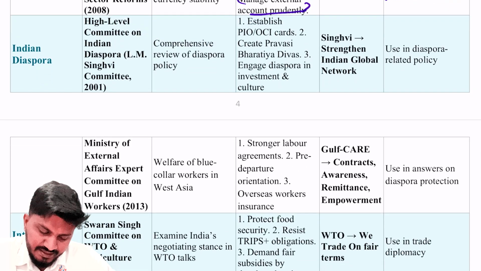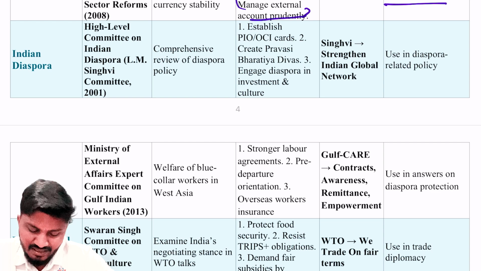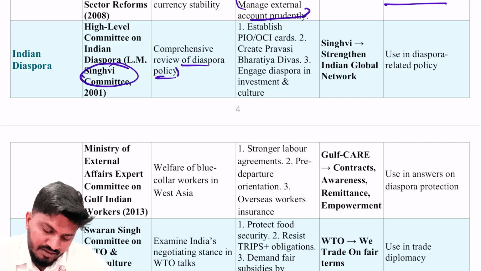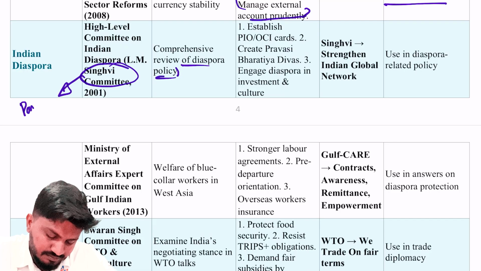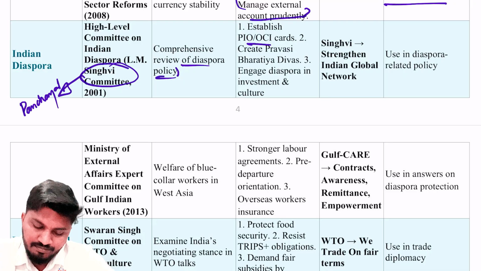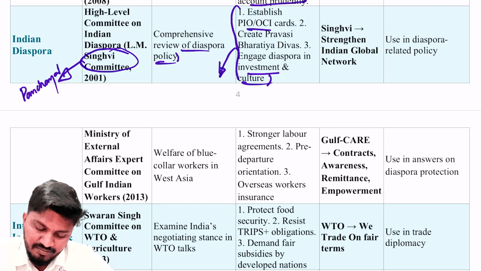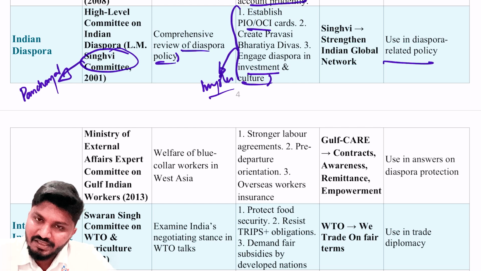Next, with respect to the Indian diaspora, the first committee is the High Level Committee on the Indian Diaspora, also called the LM Singhvi Committee. It dealt with a comprehensive review of the diaspora policy. This committee not only dealt with the diaspora but also with the Panchayati Raj system, which we already discussed. Its recommendations: establishing Persons of Indian Origin or OCI card holders, Overseas Citizenship of India card holders, create Pravasi Bharatiya Divas, and engage the diaspora in investment and culture. All these things have been implemented already. So it is a very important committee.